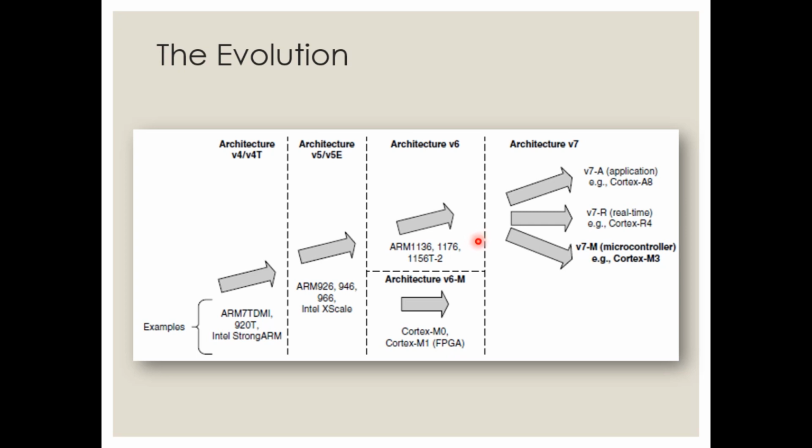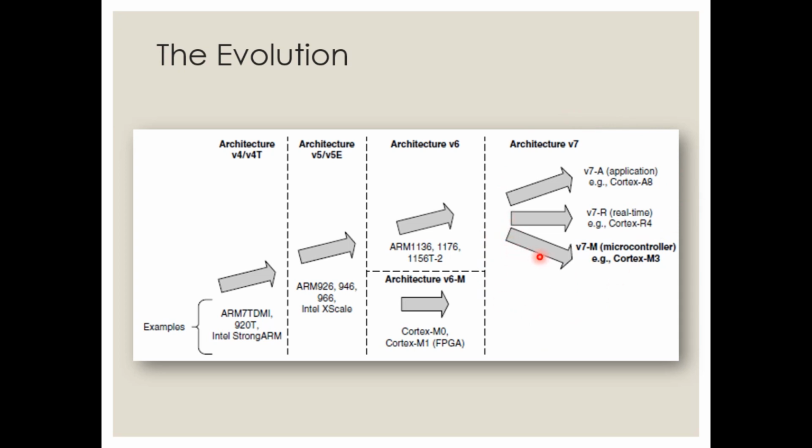Then came the version 7 architecture. As I told you, the popularity started with version 4, and the most popular architecture now is architecture V7, because Cortex-M3 and Cortex-M4 are built on architecture V7. For real-time applications, for any Cortex-M3 related applications, we build our processor on this architecture.